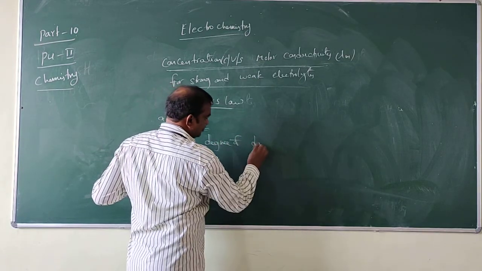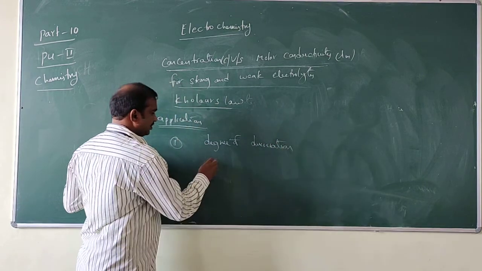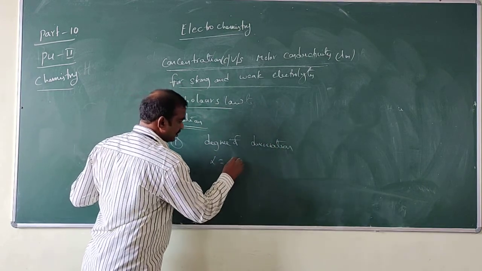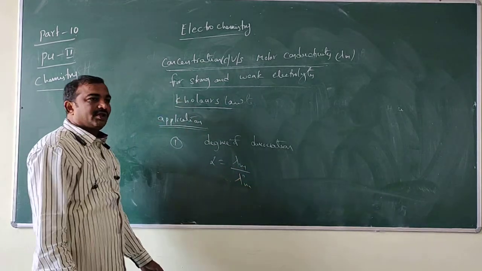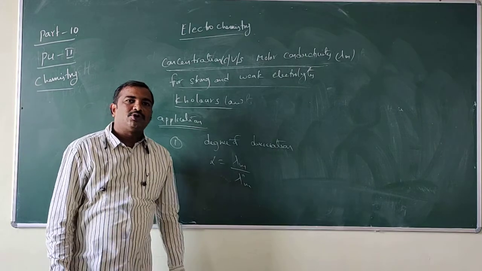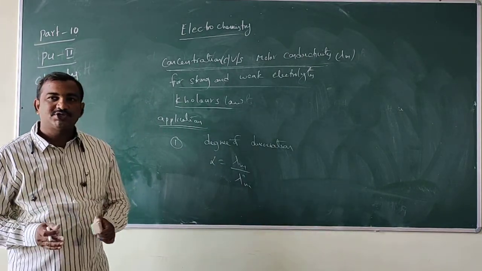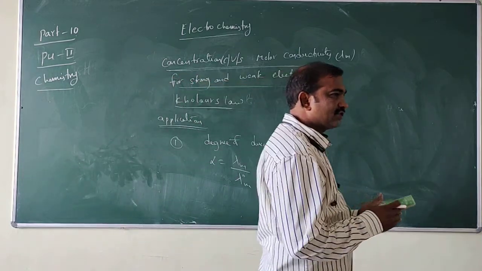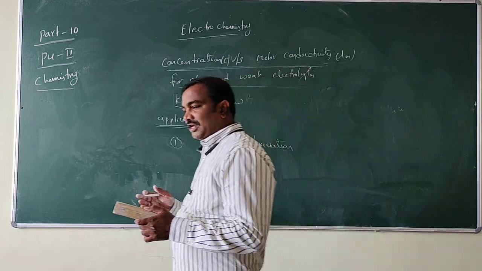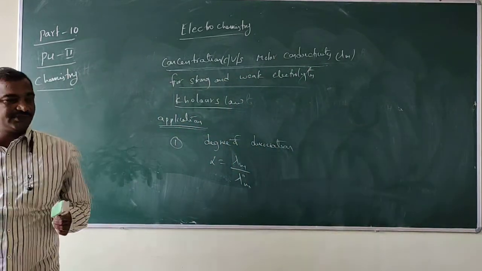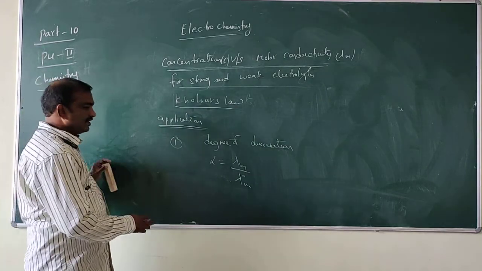The degree of dissociation alpha is equal to the ratio of molar conductivity to limiting molar conductivity. This is the first application.